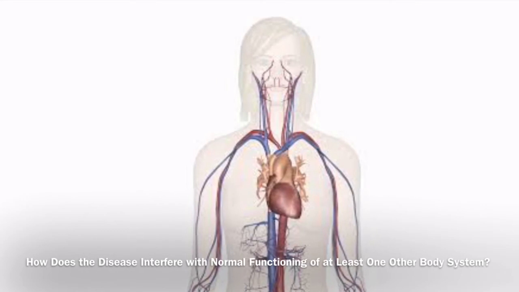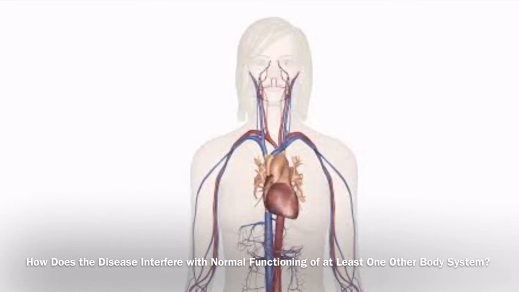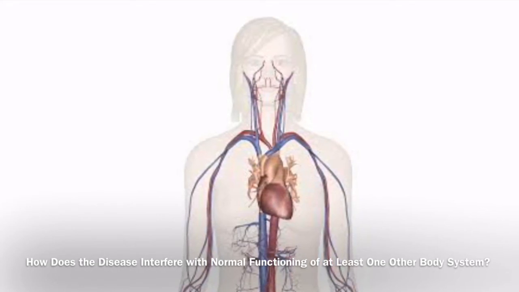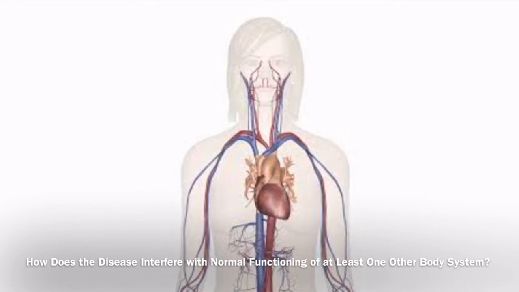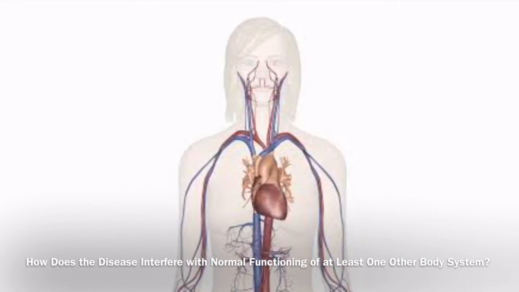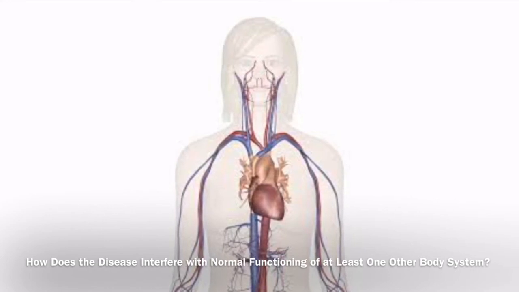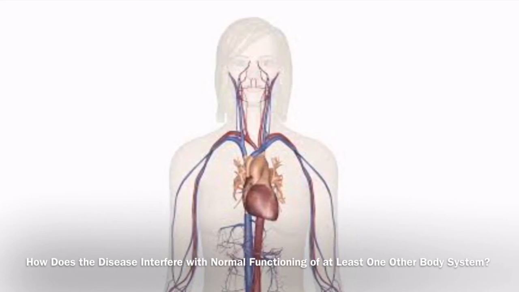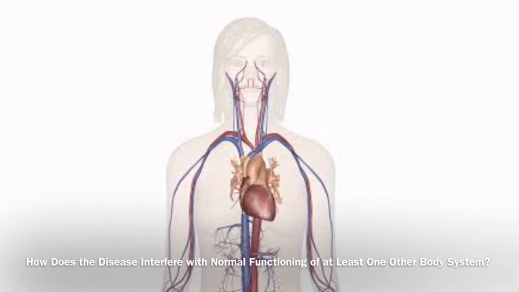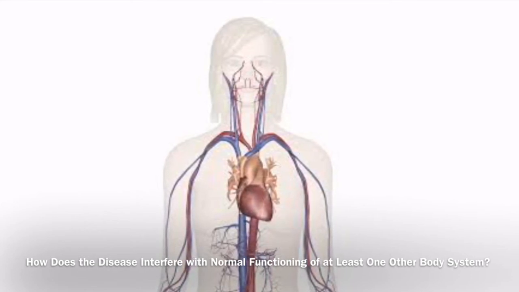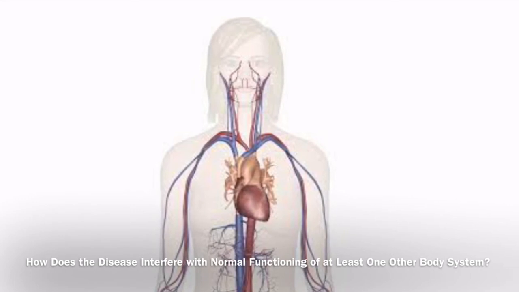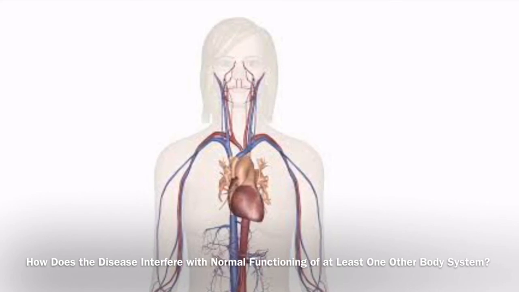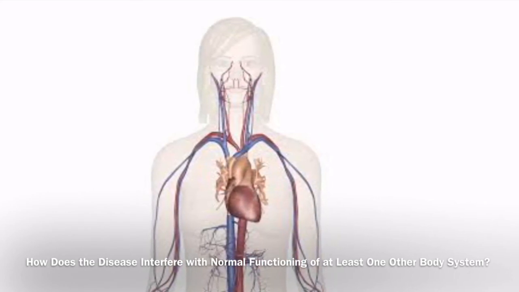Explain how the disease interferes with the normal functioning of at least one other body system. Alagille syndrome is a genetic disorder that, as known, can affect the liver, and one of the liver's functions is to eliminate waste from the bloodstream. Thus, when the bile ducts are blocked and malformed in the liver, bile cannot exit the liver. This blockage then causes scarring. Adding to that, this scarring harms the liver's ability to eliminate waste from the bloodstream, therefore affecting the cardiovascular system. This effect of scarring and liver damage can have a snowball effect on the cardiovascular system. If not treated, it can increase the chances of many different health issues and potentially even cancerous outcomes.